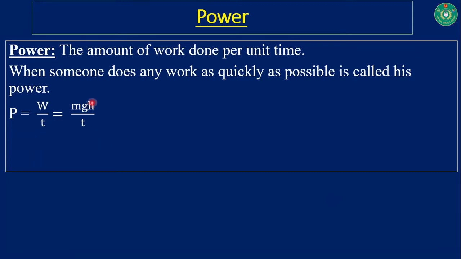So P is equal to mgh over T, T is time. The unit of power is joule per second or watt. So 1 joule per second is equivalent to 1 watt. But you can use only one unit between these two units.